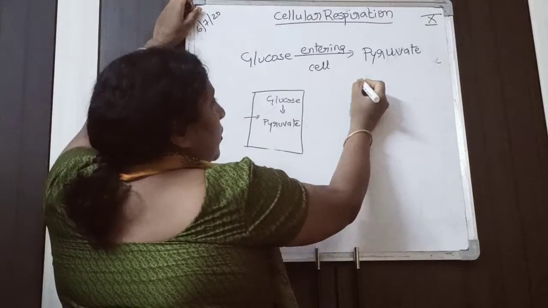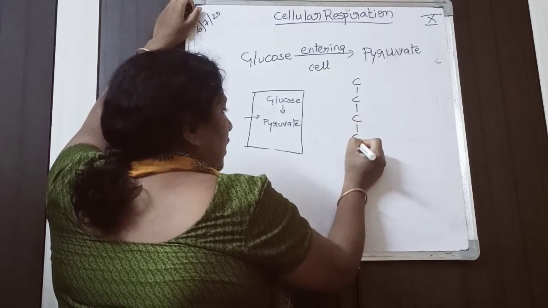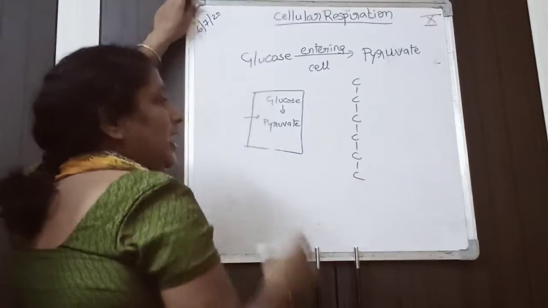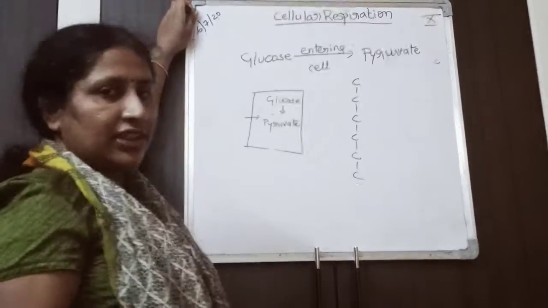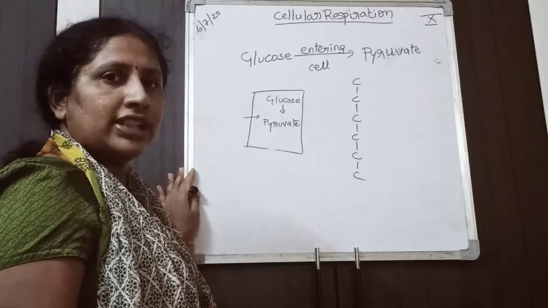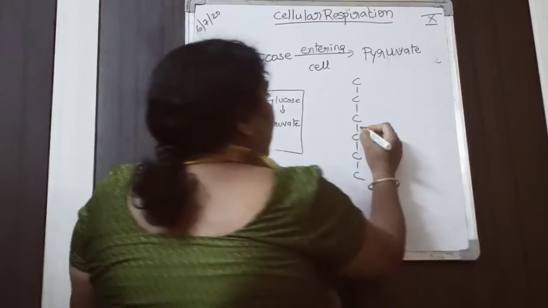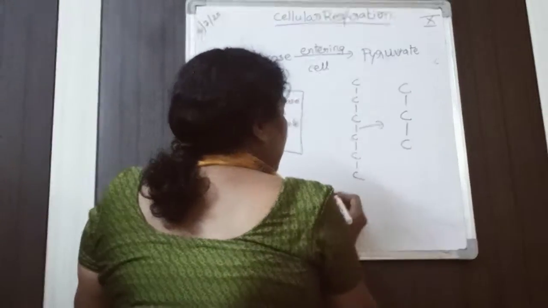If you see the glucose structure, it is made up of 6 carbons. 1, 2, 3, 4, 5, 6. So glucose has 6 carbons. Now after entering into the cell, the glucose is converted into a 3 carbon molecule, that is pyruvate.